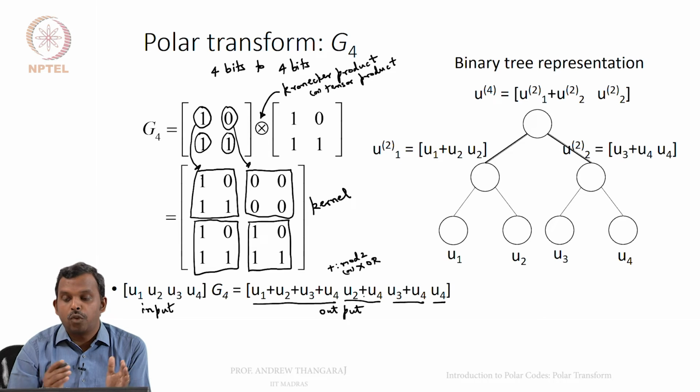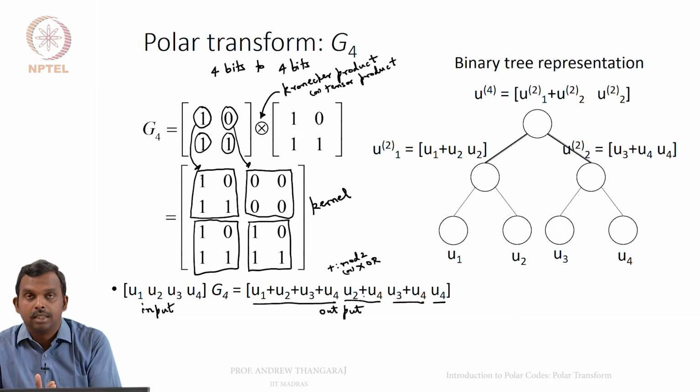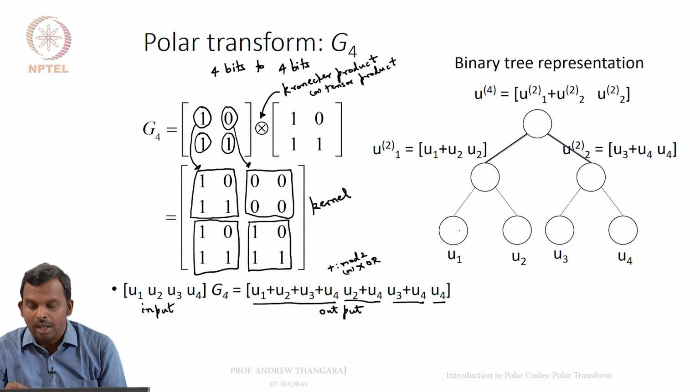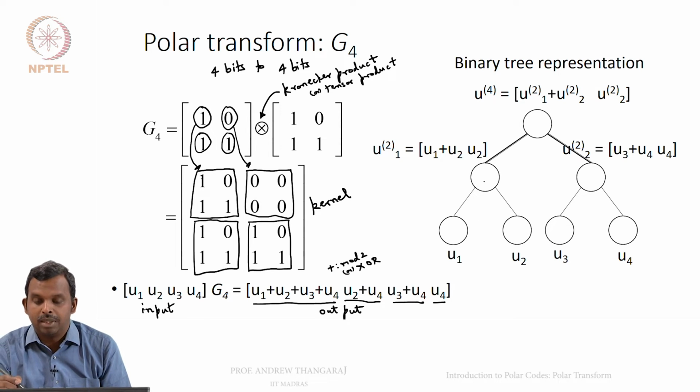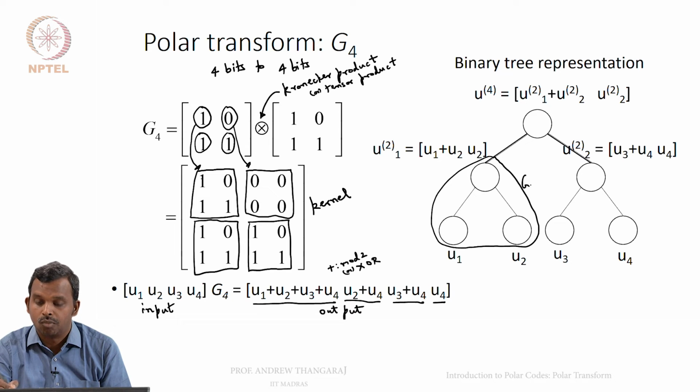This 4-bit polar transform also has a tree representation. It is built in the same way. Remember, this is the first G2, this is another G2. So, you have U3, U4 and U1, U2 going through two G2s.